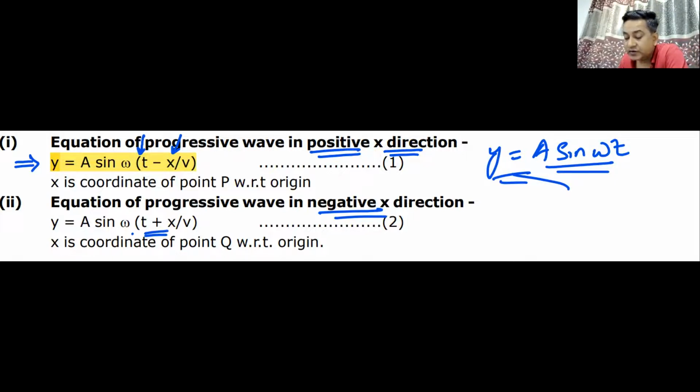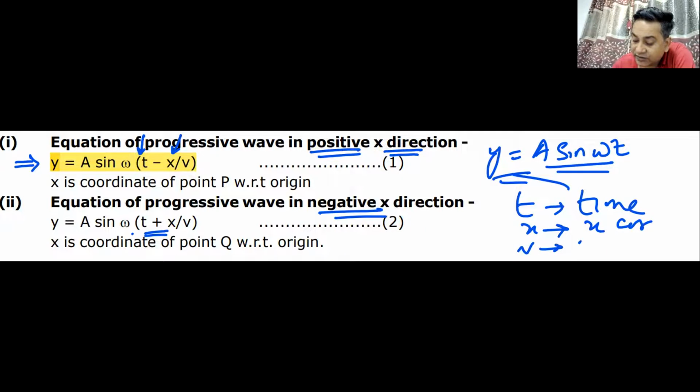So the equation becomes a sine omega t plus x by v. Here t stands for time, at what time. X stands for the x coordinate of point P, and v stands for the speed of the wave, at what speed the wave is moving.